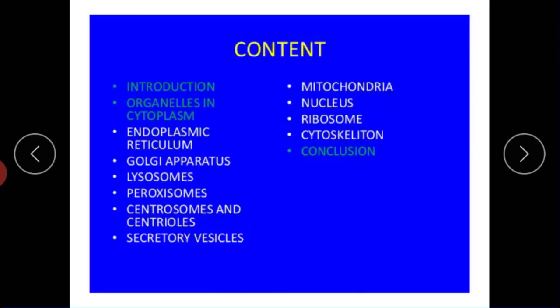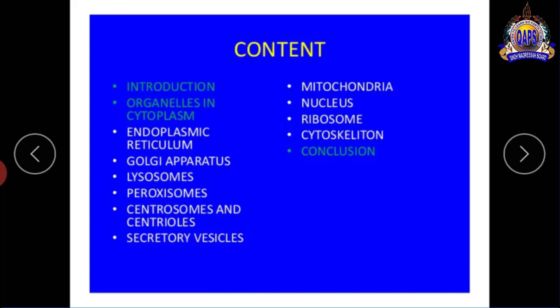Cytoplasm contents. Introduction. Organelles in cytoplasm: endoplasmic reticulum, Golgi apparatus, lysosomes, peroxisomes, centrosomes and centrioles, secretory vesicles, mitochondria, nucleus, ribosomes, cytoskeleton.